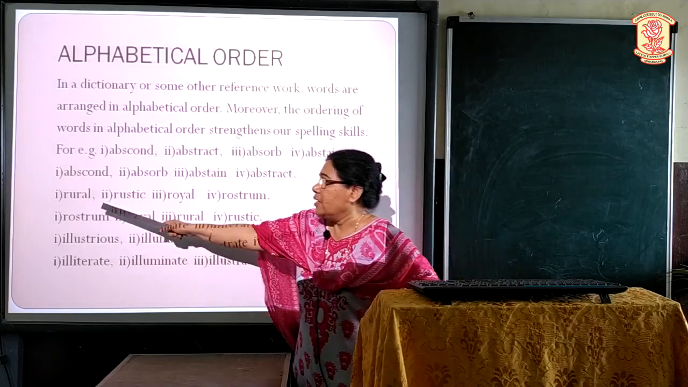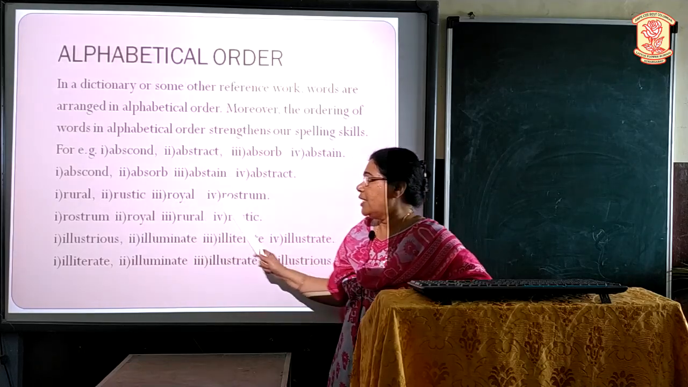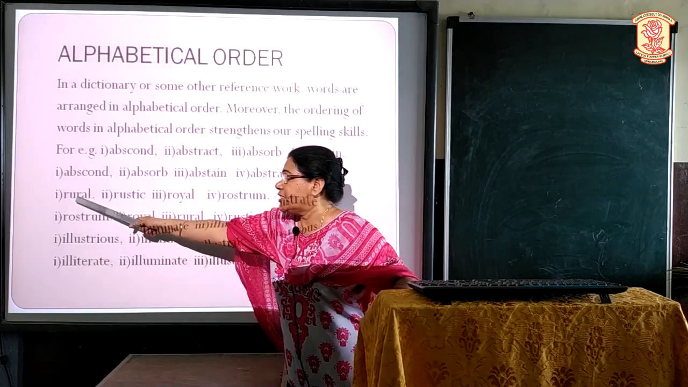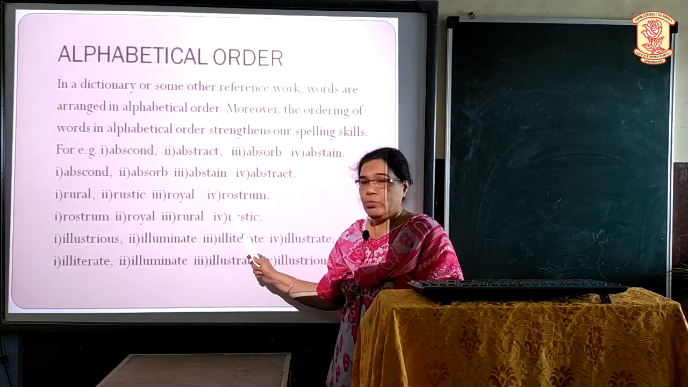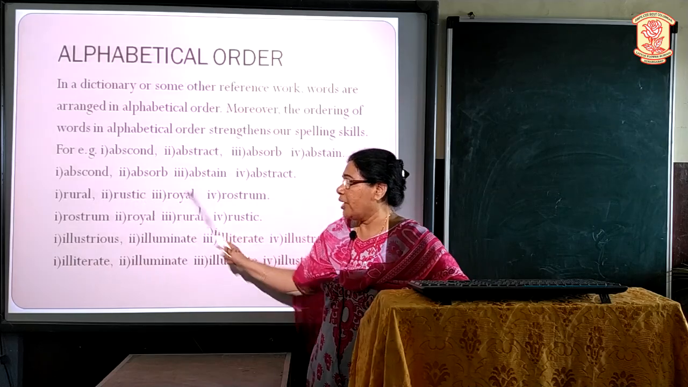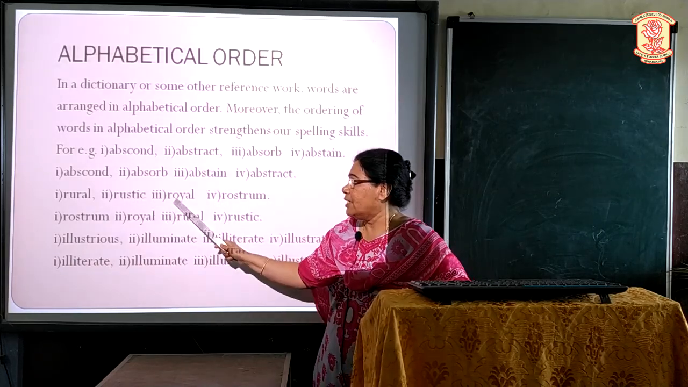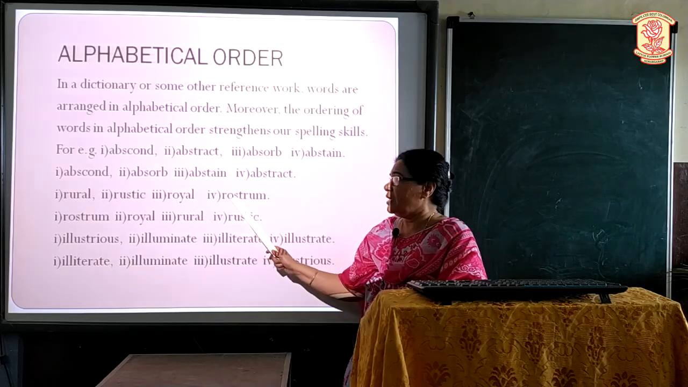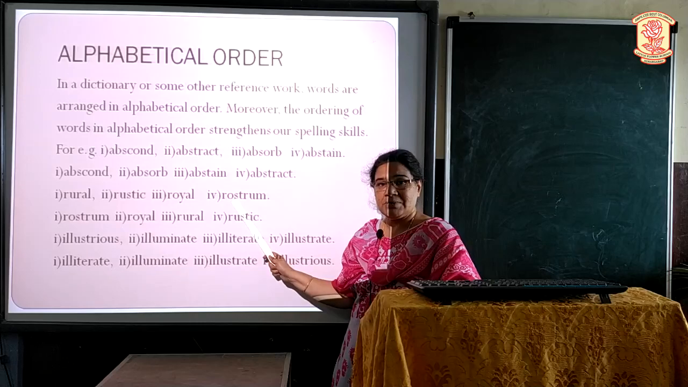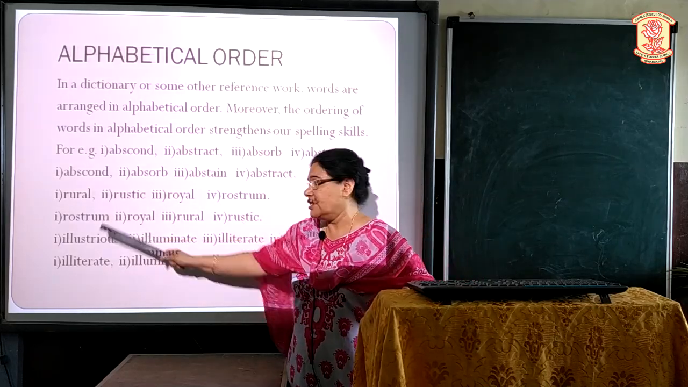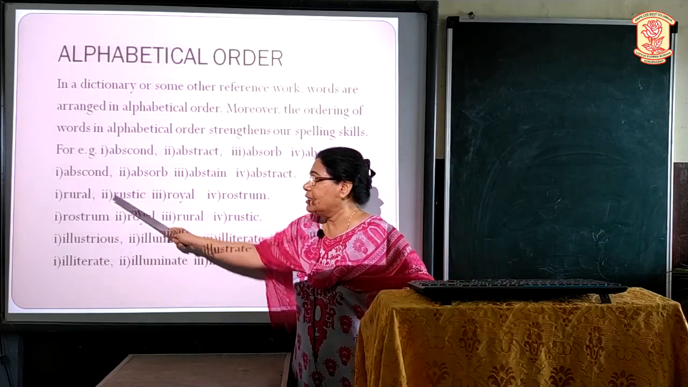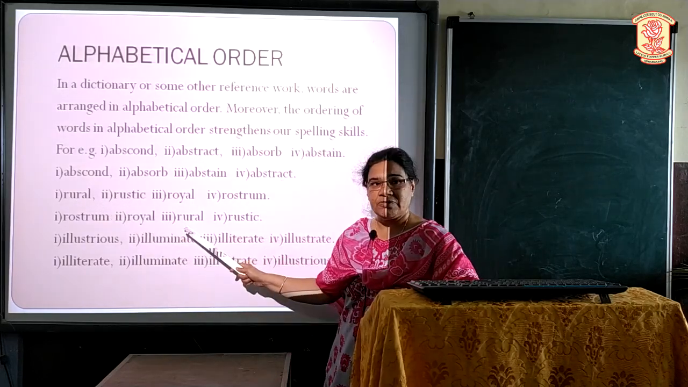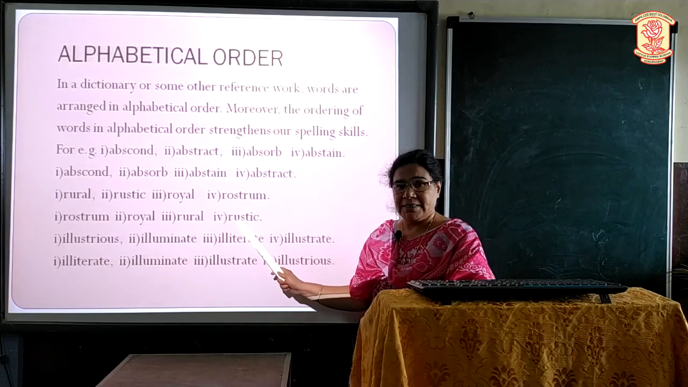Take another example. Rural, rustic, royal, rostrum. All these words are beginning in R. The second alphabet is U, O. And so among U and O, O comes first. So among these 2, second alphabet is O and O. Third alphabet is Y. Here third alphabet is S. So S comes first. So you will write rostrum first and then royal. In another these 2 words, third alphabet is R, here it is S. R comes first. So rural and rustic.